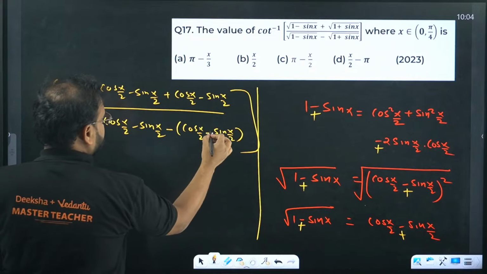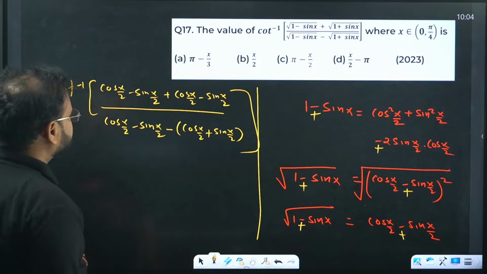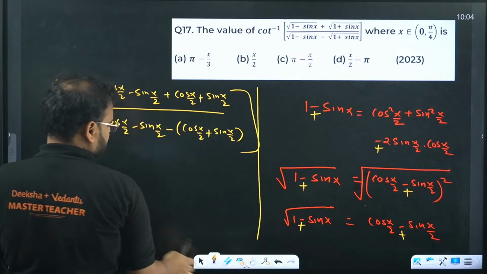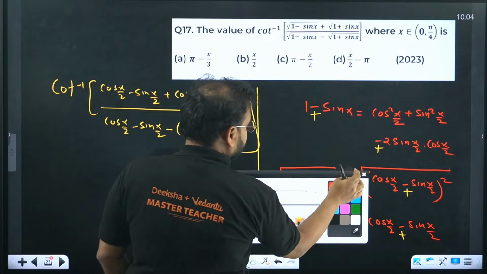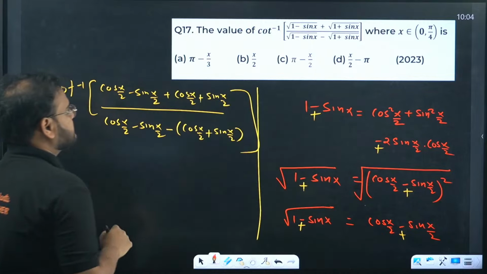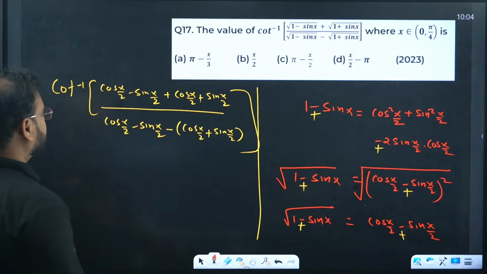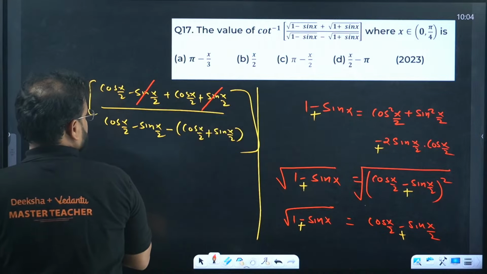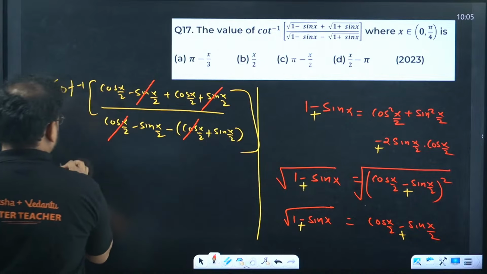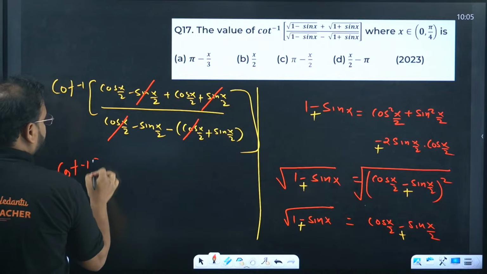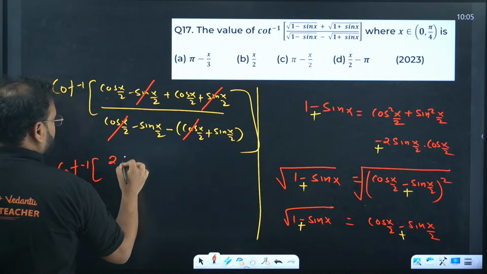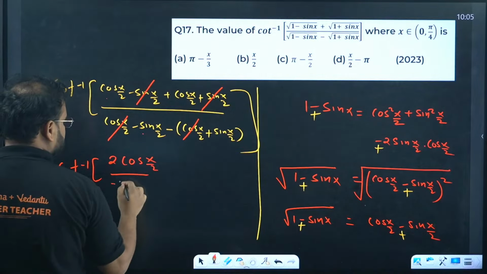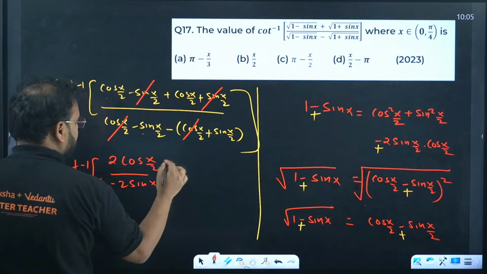Sorry, am I right? Yeah, now it's correct. So sin and sin cancel, and cos and cos cancel. So I'm getting the result as cot inverse of cos plus cos, so 2 cos x by 2, divided by minus 2 sin x by 2.